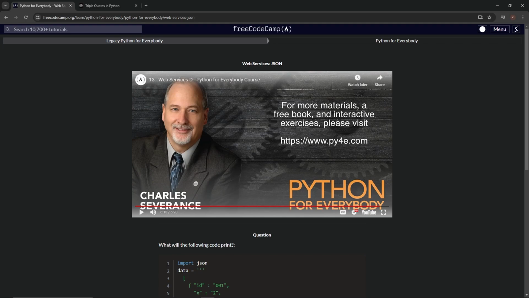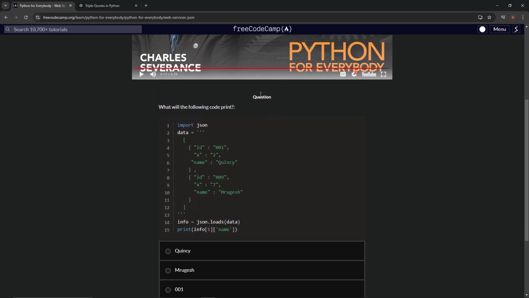All right. So there's old young Chuck. So let's go to the question. What will the following code print? Print info 1 at name. Okay, so let's go through this as if we're going through this.